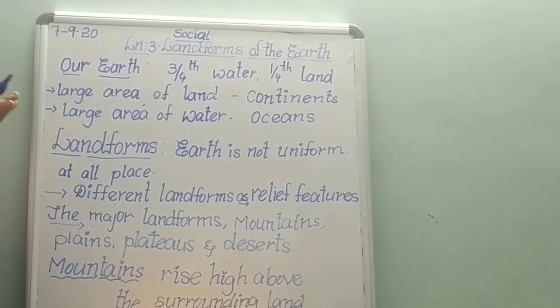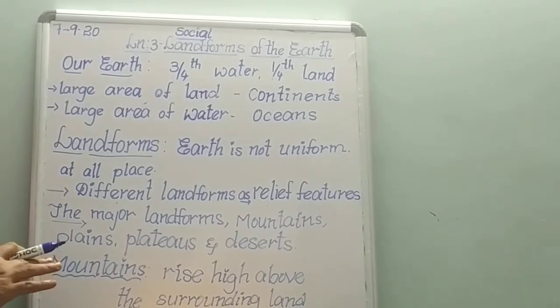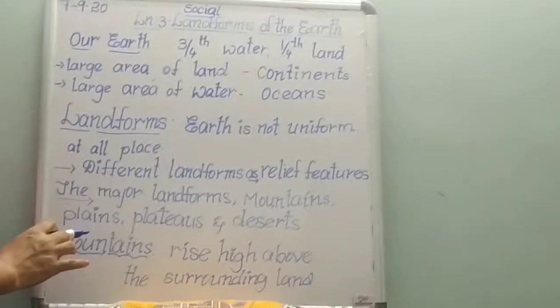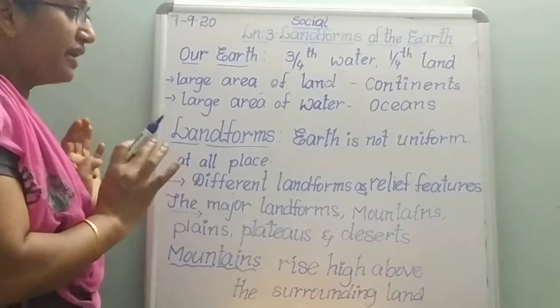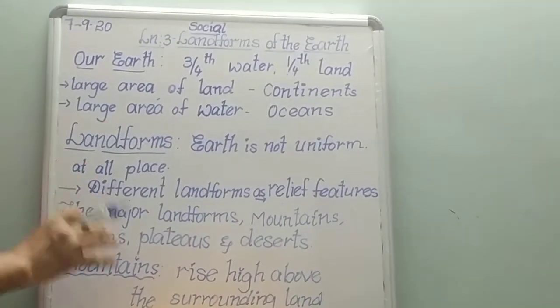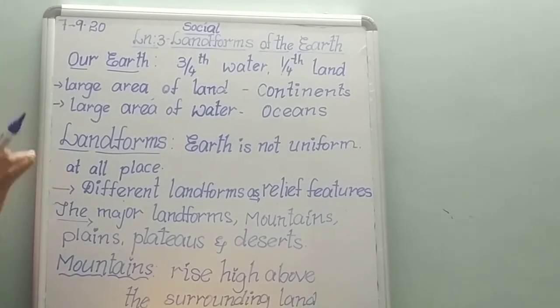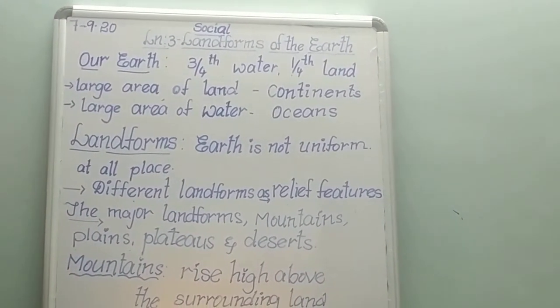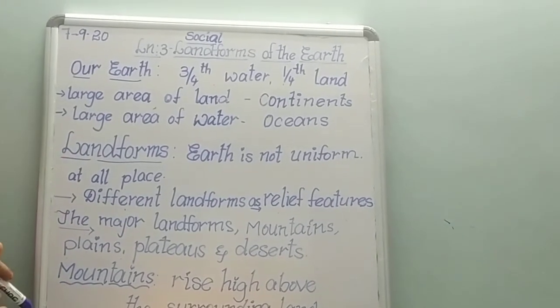So here we have major landforms. What are the major landforms? Mountains, plateaus, plains and deserts. These are the major or important landforms. Let us know in detail about them one by one. First let us know about the mountains.